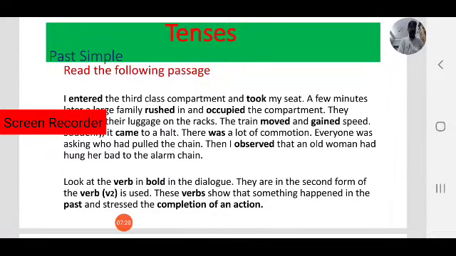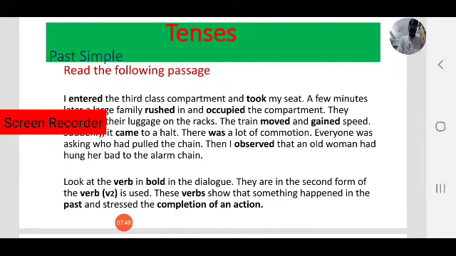This is a small passage. Read the passage once again and observe the words in bold. You will find some words in bold on the screen. While reading the passage, observe the words in bold. All the words are verbs.